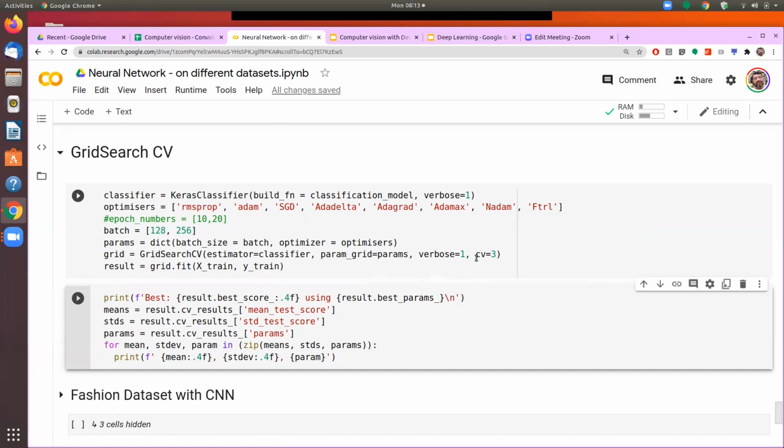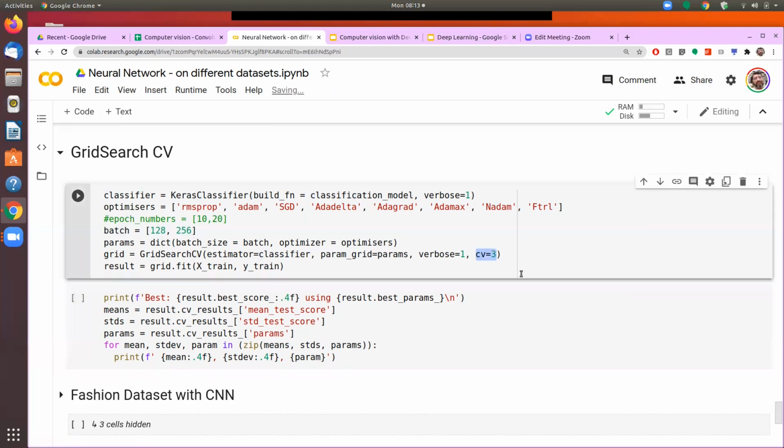over 3 folds. It means that for the combination of RMSprop and batch size of 128, while doing the optimization, it will segregate the data into 3 folds, and therefore it will run 3 times. So each combination will run 3 times. 8 into 2 is 16, and those 16 combinations will run 3 times. It means that the model is going to run 48 times.